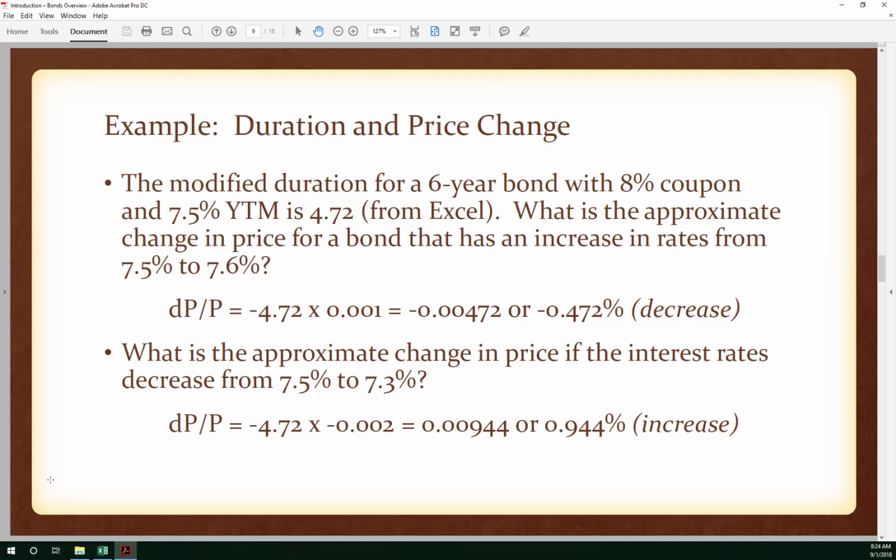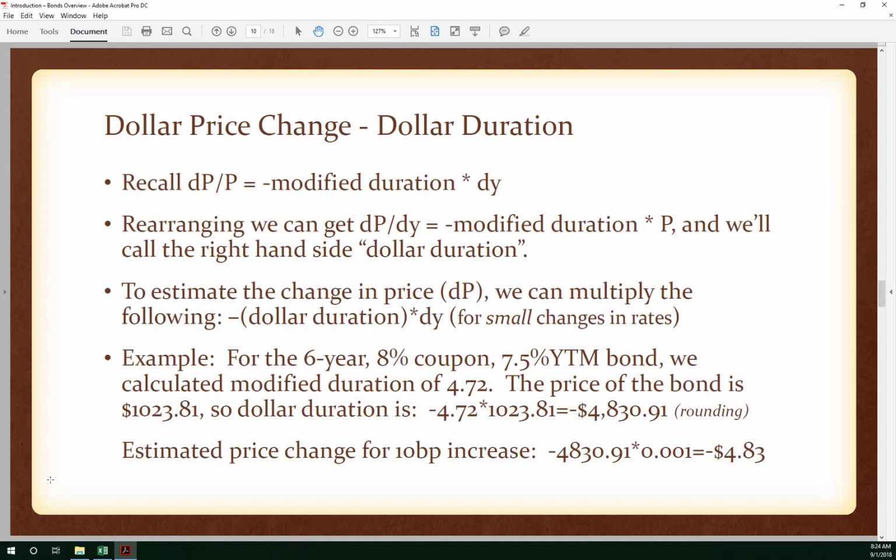And we just looked at these examples in Excel, so I'm going to skip over this slide and move on to looking at dollar duration. This is where we could use a slightly different measure and come up with a dollar price change as opposed to a percentage price change. If we rearrange this equation, the percentage change in price is roughly equal to the negative modified duration times the change in interest rates.